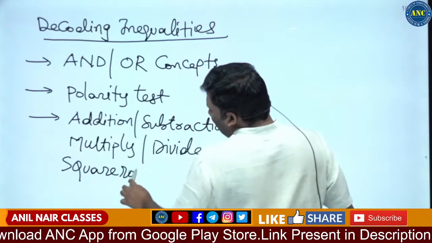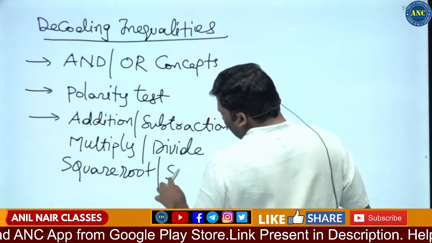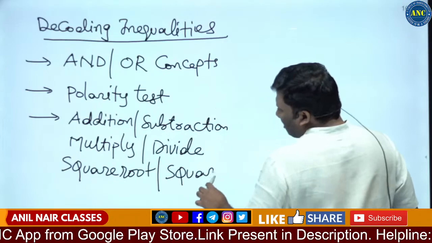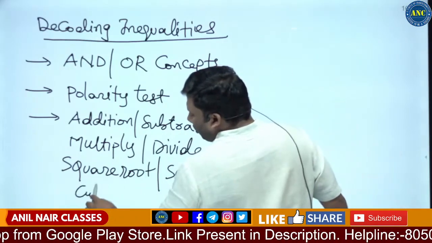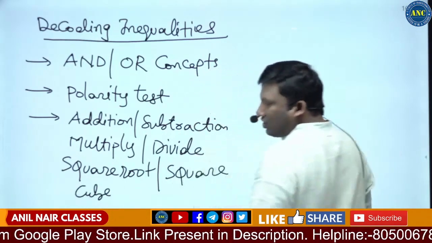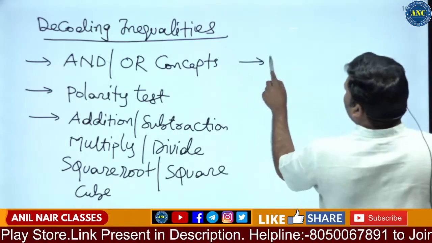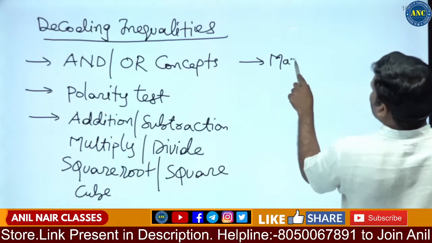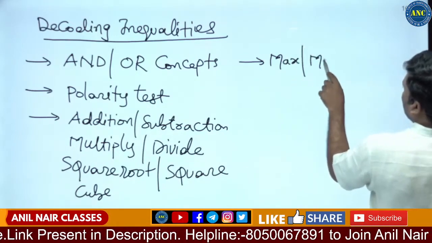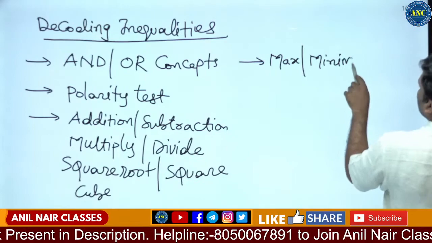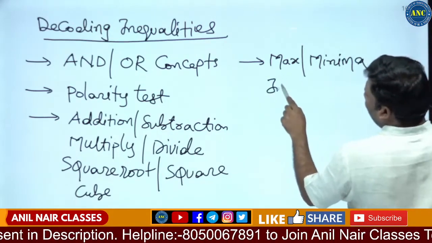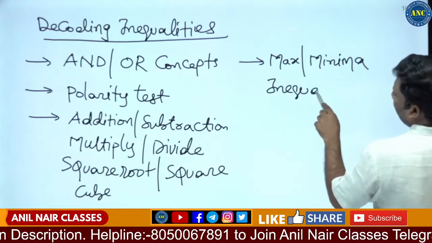What will happen if you take the square of a function? Will the inequality change? What will happen if you take the cube of a function? And how to find out the maxima as well as the minima? How to find out the maxima as well as the minima for a given inequality?